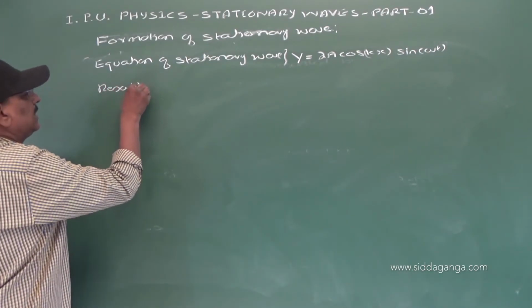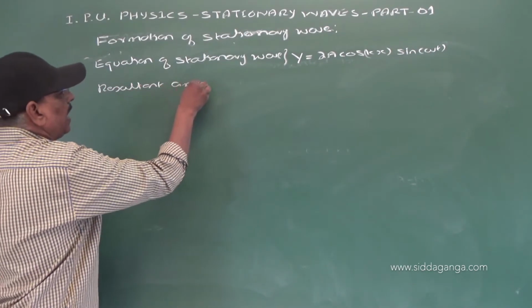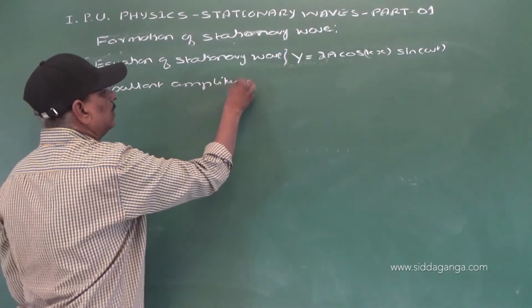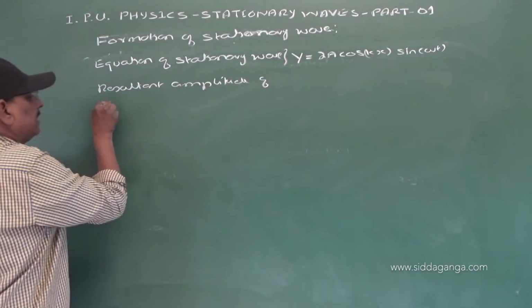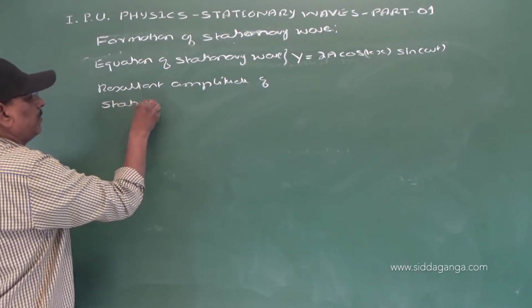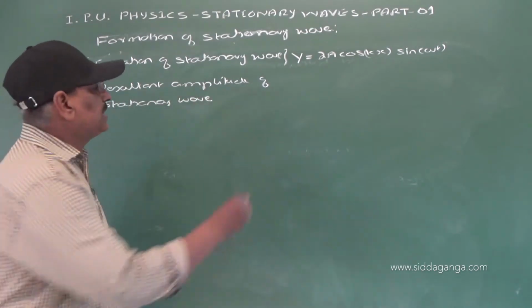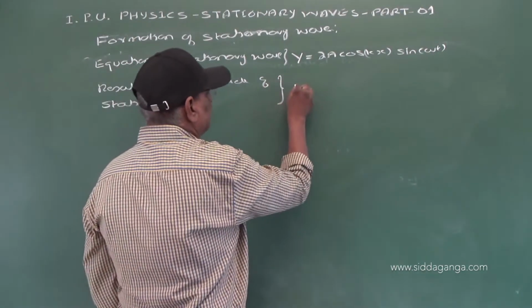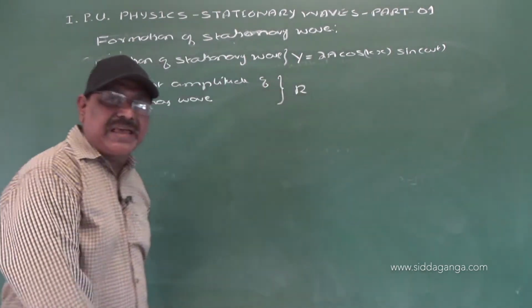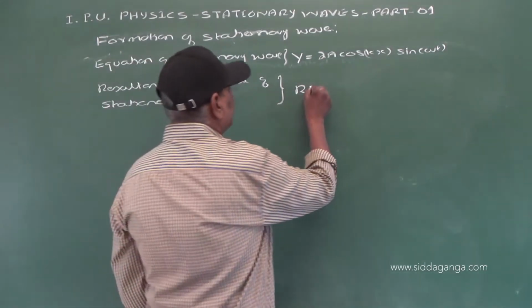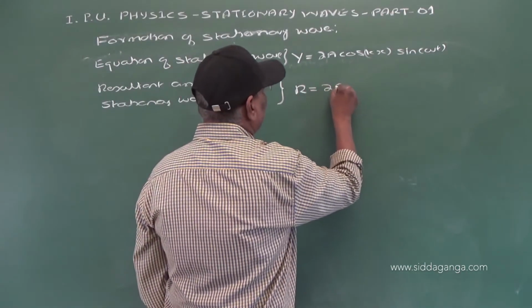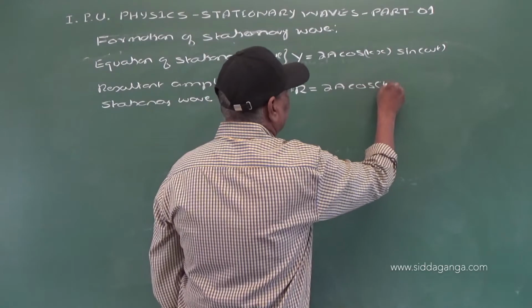Let us represent the resultant amplitude of the stationary wave by r. So r is equal to 2a cos kx.